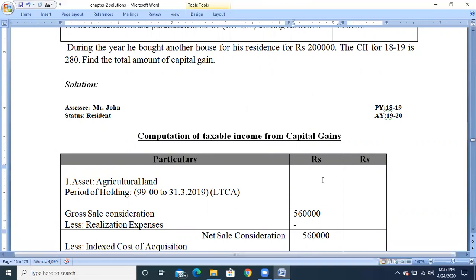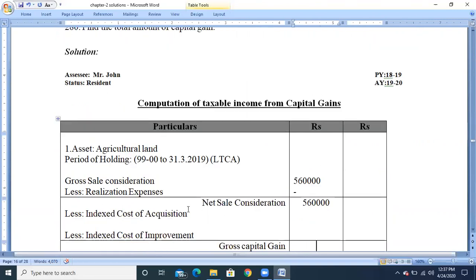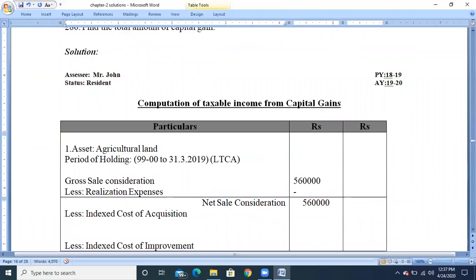Next, from the net sale consideration, minus the index cost of acquisition, because the asset is a long-term capital asset. The formula for calculating index cost of acquisition is cost of acquisition divided by CII of purchase year into CII of transfer year. So first calculate the cost of acquisition.